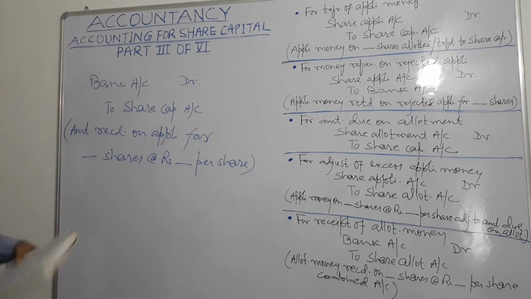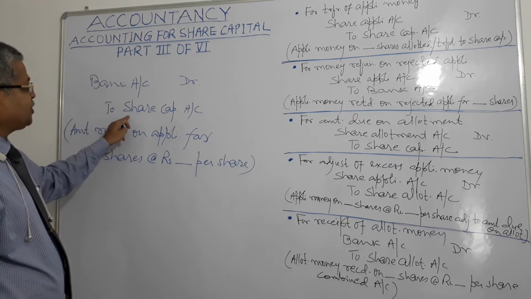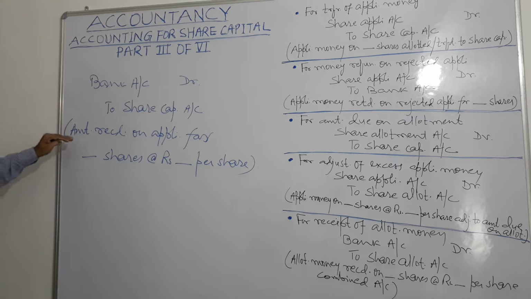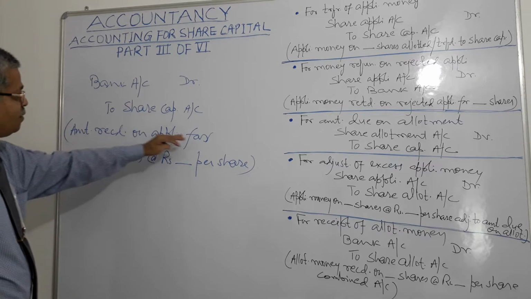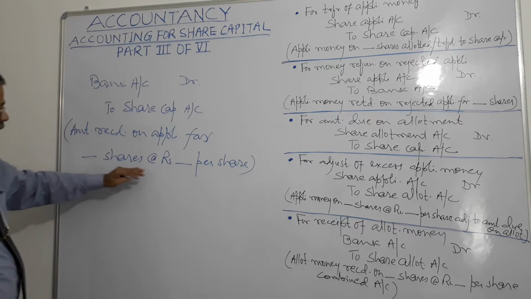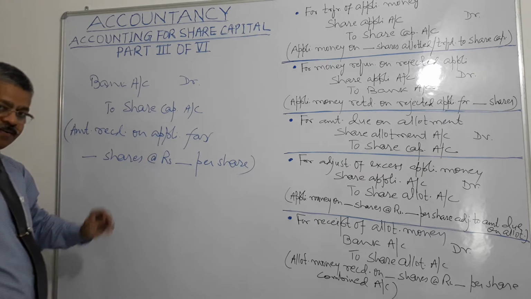Once again, at the stage of application, the accounting treatment will be debit bank account and credit share capital account, and the narration will be amount received on application for this number of shares at rupees rate of share per share, right?